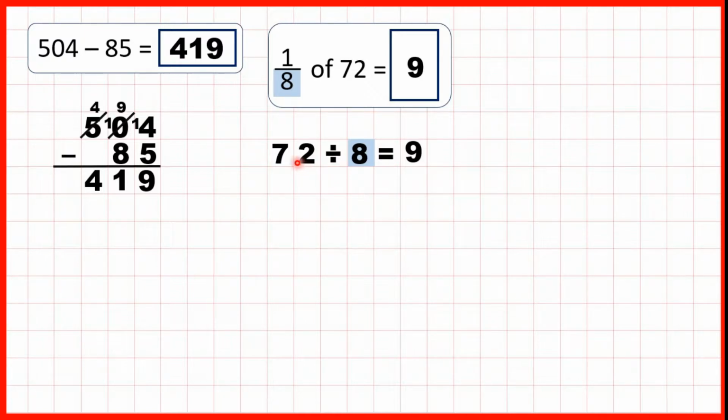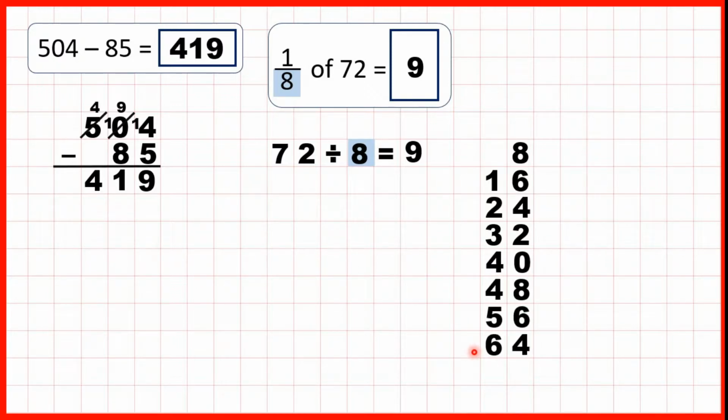If we weren't sure how to divide 72 by 8, we could count up in steps of 8 until we reached 72. So we could count 8, 16, 24, 32, 40, 48, 56, 64, 72. So because we counted 9 numbers, we know that 72 divided by 8 is 9, which means we know that 1/8 of 72 is 9.